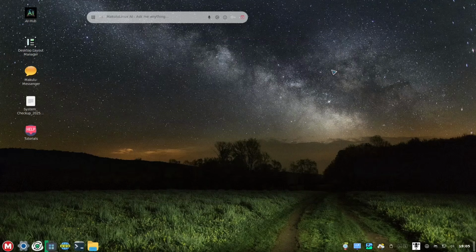So let me minimize that one, and let's proceed to our conclusion on this Makulu October 2025 edition. It will be very awesome. This is really for beginners and for advanced users at the same time. It will be awesome to see this as a main operating system.